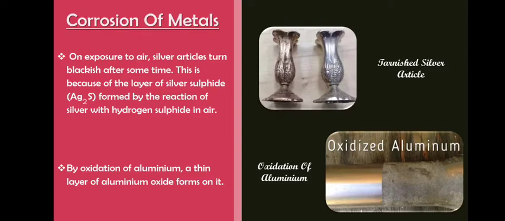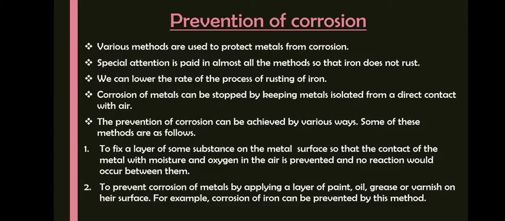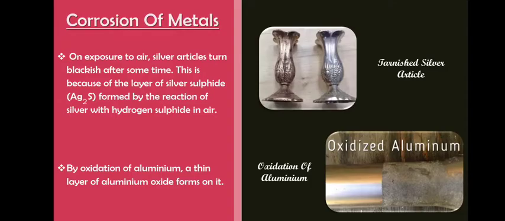Also, on exposure to air, silver articles turn blackish after some time. This is because of the layer of silver sulfide formed by the reaction of silver with hydrogen sulfide which is present in the air. You can see a tarnished silver article in the picture. Followed by oxidation of aluminium, a thin layer of aluminium oxide forms on it. Here oxidized aluminium is shown. Correct? So these are some articles which you saw which are already corroded.